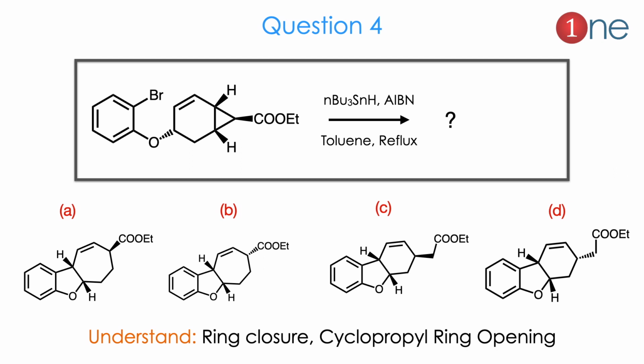Here they have given the answer. The changes are mostly ring closure and cyclopropyl ring opening. Whenever you see the product, you have to guess what happened from reactant to product. So here ring closure and cyclopropyl ring opening occurred.